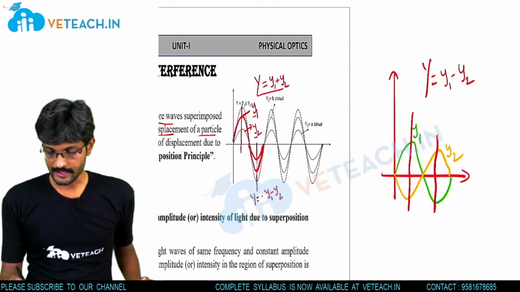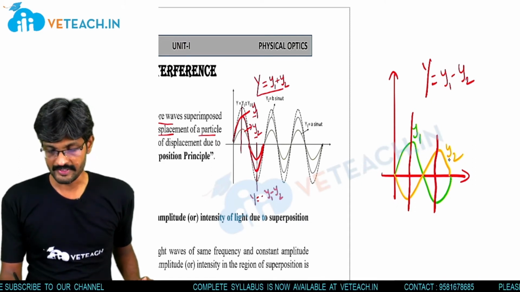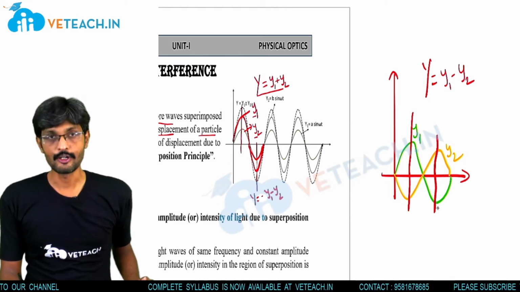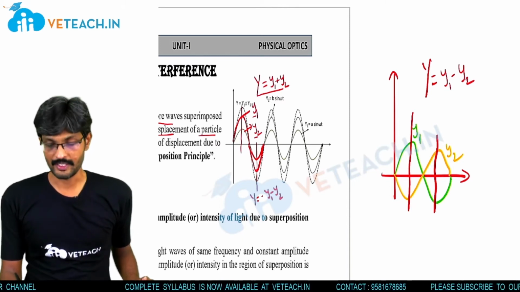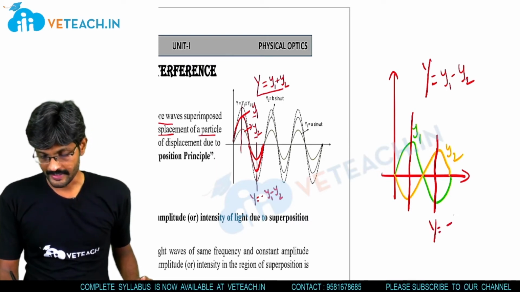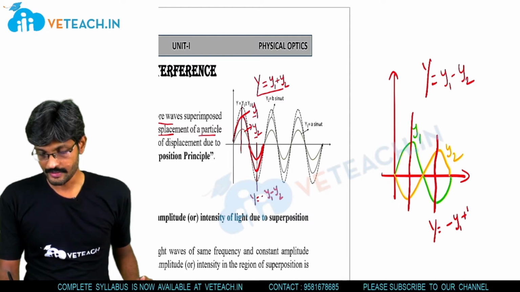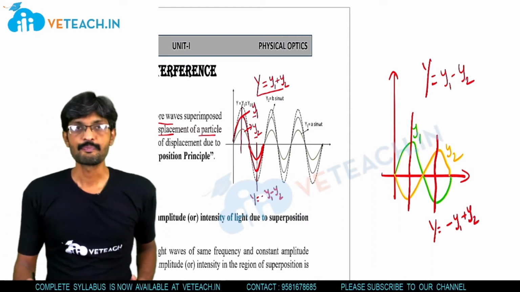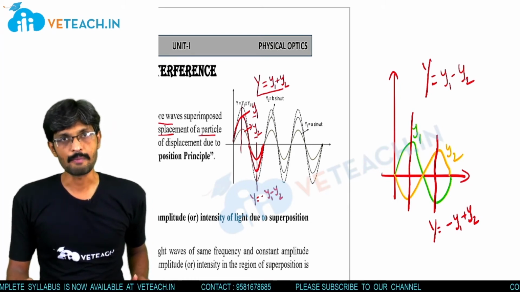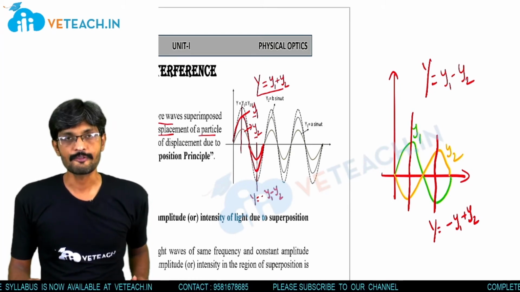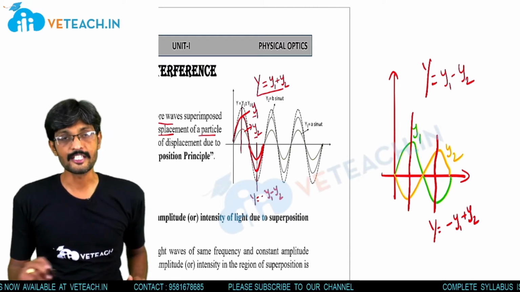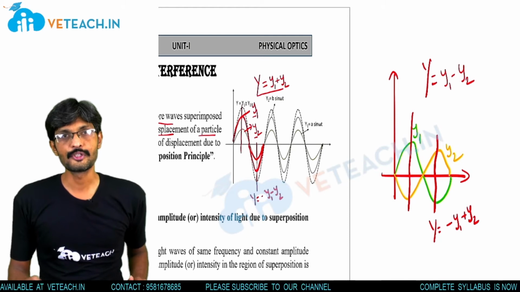When the crest of wave 2, that means amplitude y2, is superimposed with the trough of the wave of amplitude y1, the resultant displacement capital Y will be minus y1 plus y2. So when crest is superimposed with crest, the amplitude will be maximum, and when the trough is superimposed with the crest, the displacement will be the difference of the amplitudes of the two waves.